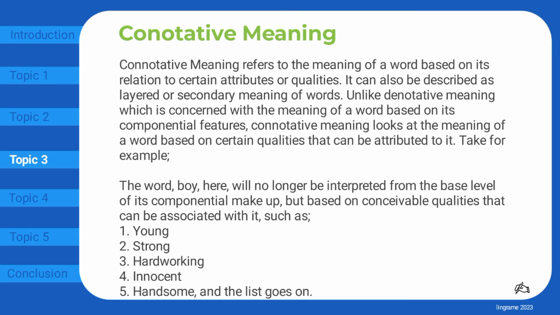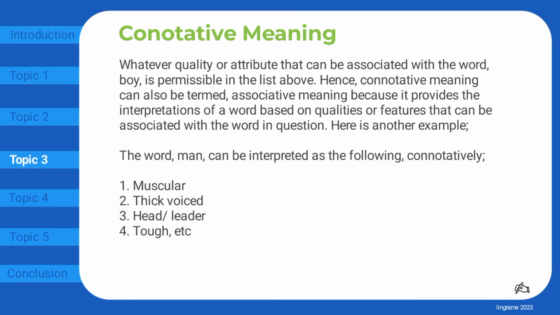Take for example, the word boy here will no longer be interpreted from the base level of its componential makeup, but based on conceivable qualities that can be associated with it, such as young, strong, hardworking, innocent, handsome, and the list goes on. Whatever quality or attribute that can be associated with the word boy is permissible in the list above.